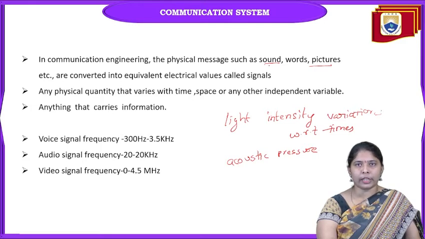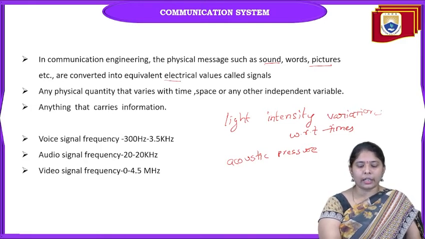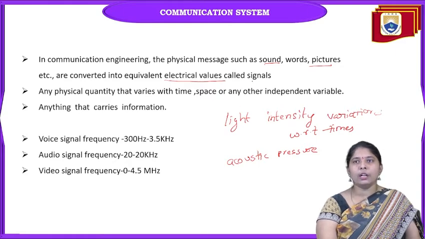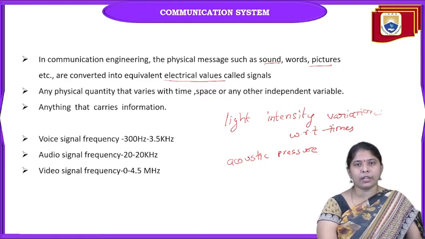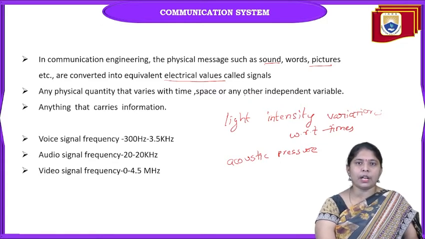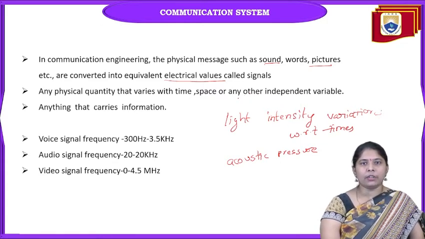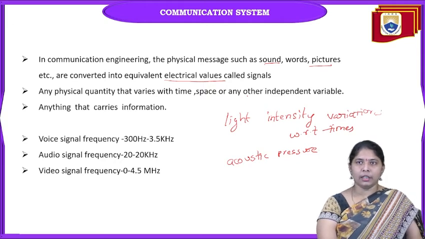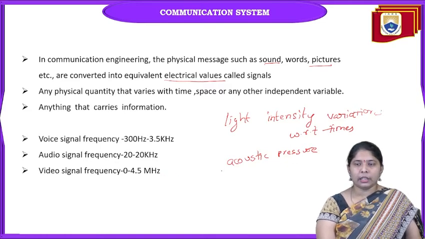Those physical quantities are converted into electrical signals by using the transducer. The best example of a transducer is a sensor, which accepts the physical energy and converts it into an electrical signal. That electrical signal we need to transfer from one place to another place. So it is distance communication.